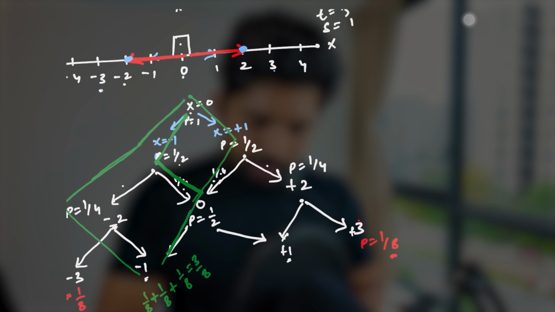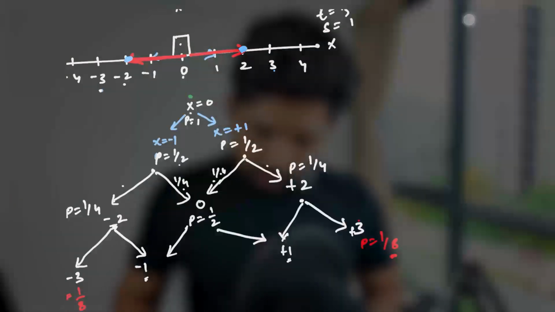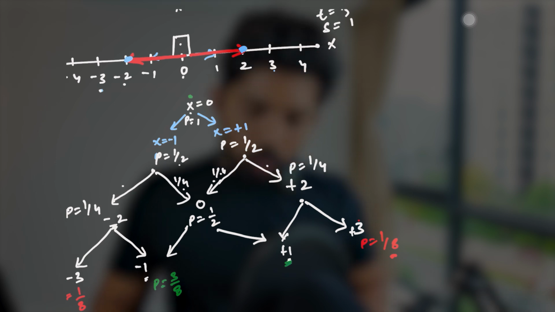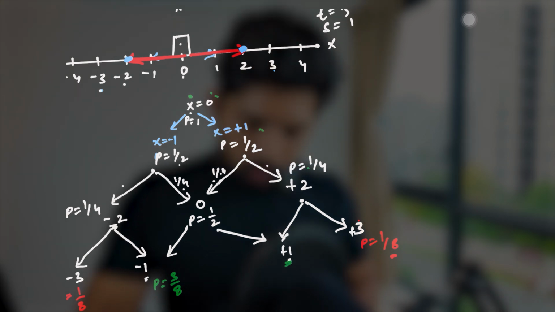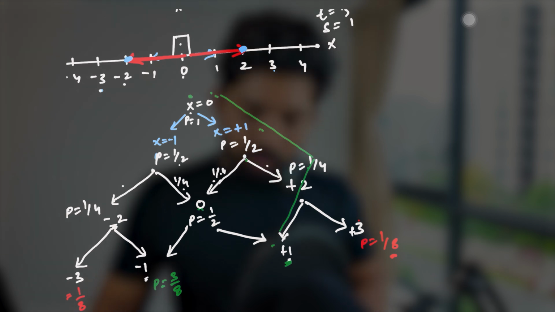So I'll remove everything here. I'll only write 3 by 8, right? P equals 3 by 8. Similarly, for this +1 also we have three ways. We know that from 0 to +1 to +2 and +1, it will be 1 by 8. Then the second will be 0 to +1, +1 to 0, and again to +1, which is another 1 by 8.